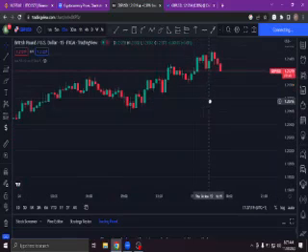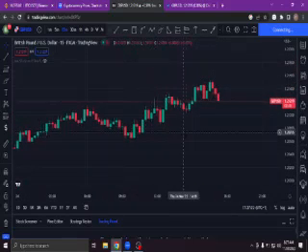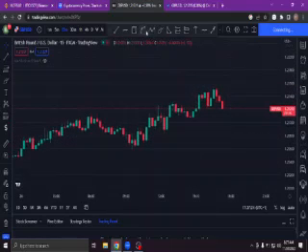Today we'll be talking about the change of character level, or the CHoCH level. What is the CHoCH level? For an uptrend or a downtrend, we should have what we call a higher high and higher low, or a lower high and lower low. So in essence, this is what we have.